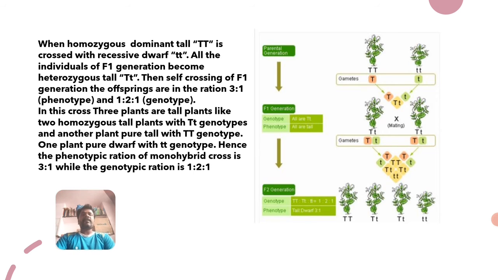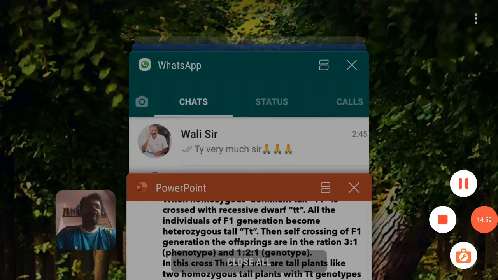Hence the phenotypic ratio of a monohybrid cross is 3:1, while the genotypic ratio is 1:2:1.